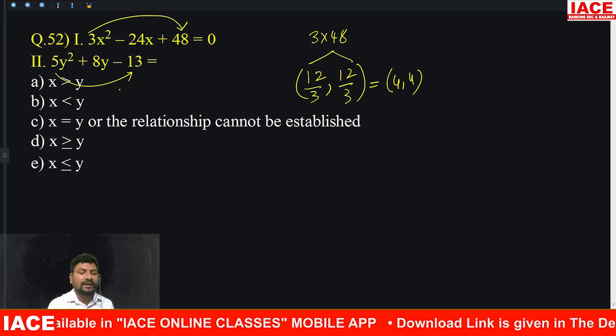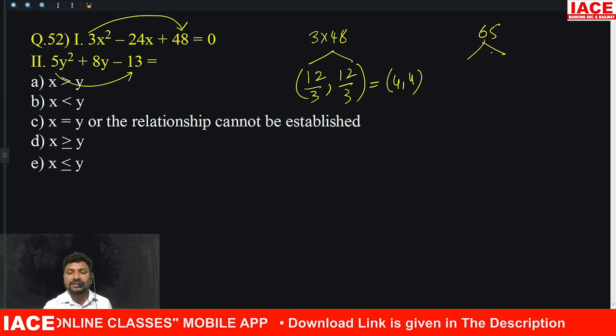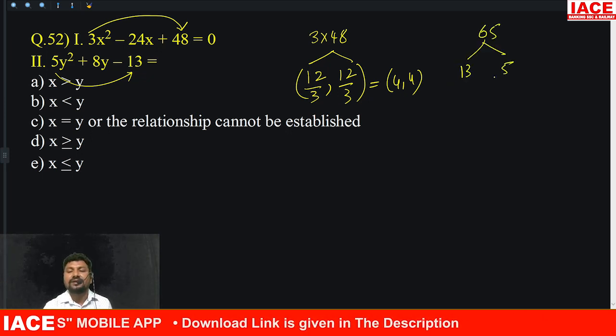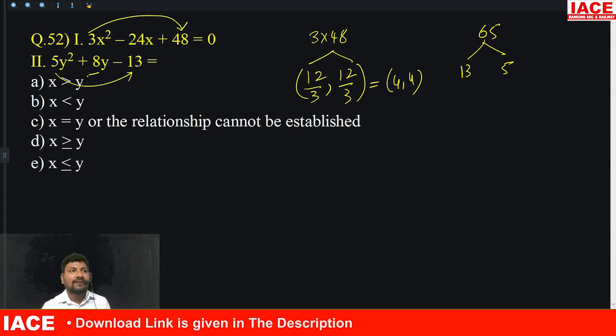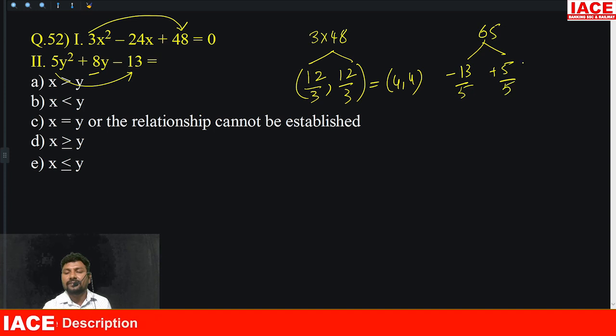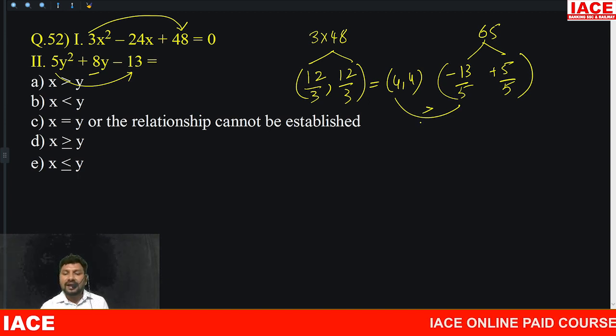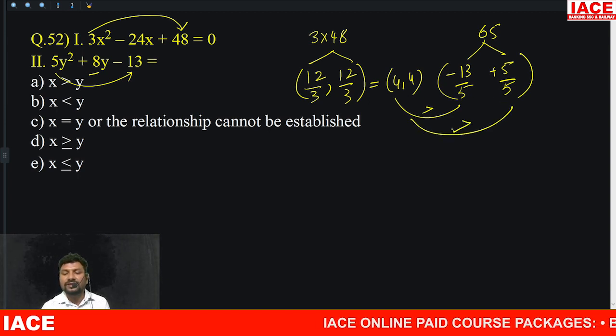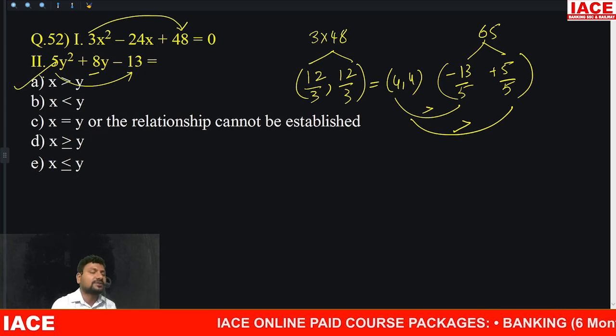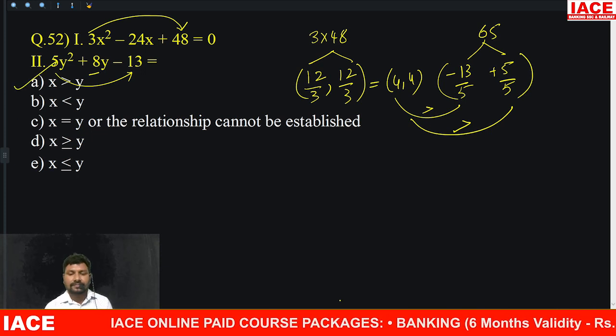And 5 can be multiplied to 13, it is value 65. 65 factors are 13 5s only. From 13 removing, you will get 8. And we get minus 8, means minus 13 plus 5 and divide with 5. 5 by 5 value 1 only. Comparing to positive value, negative value is always smaller. And it is 1 only. 1 to 4 means 4 is bigger. Then answer is x greater than y. Which option is right? Option A is right.